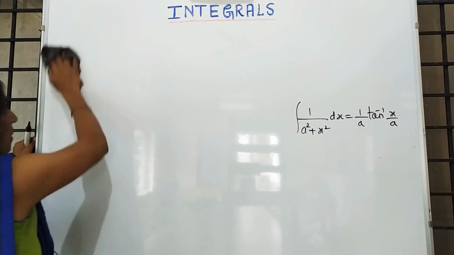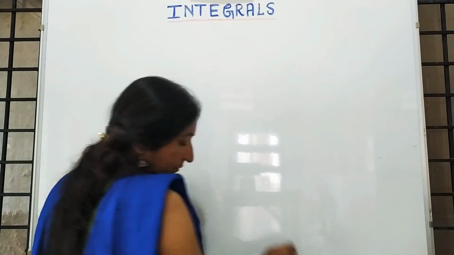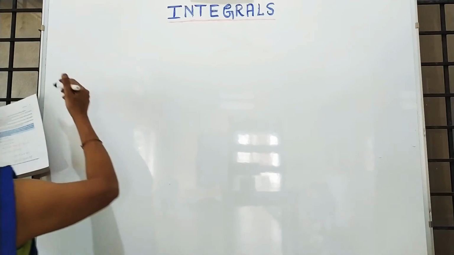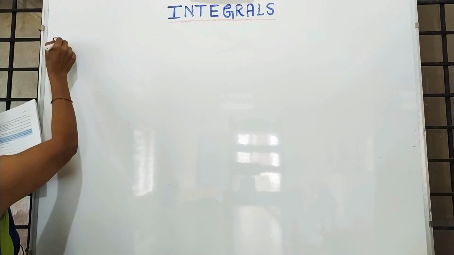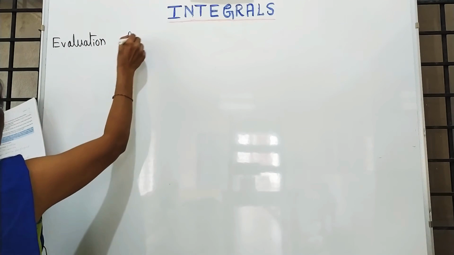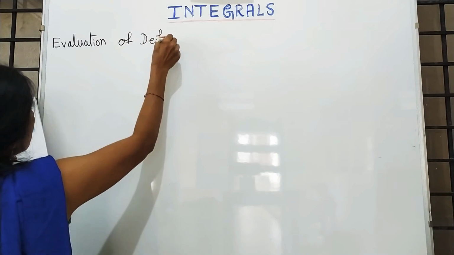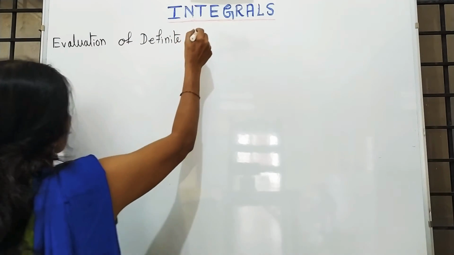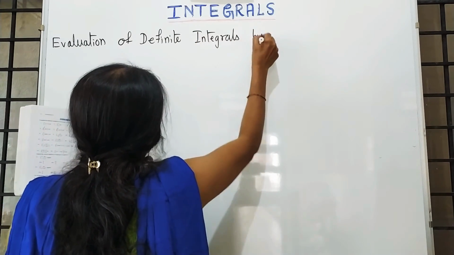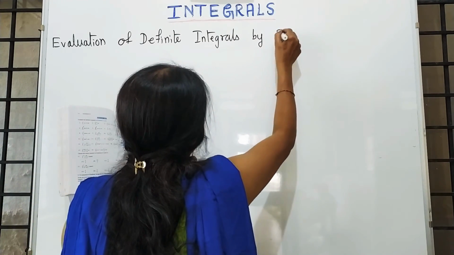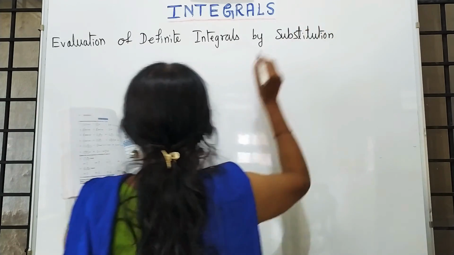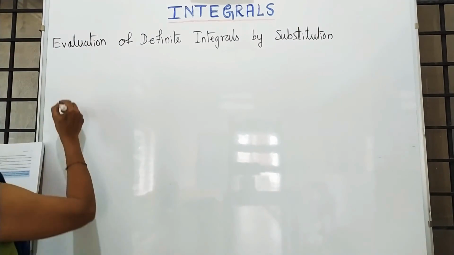Now moving to the next, that is the first question.